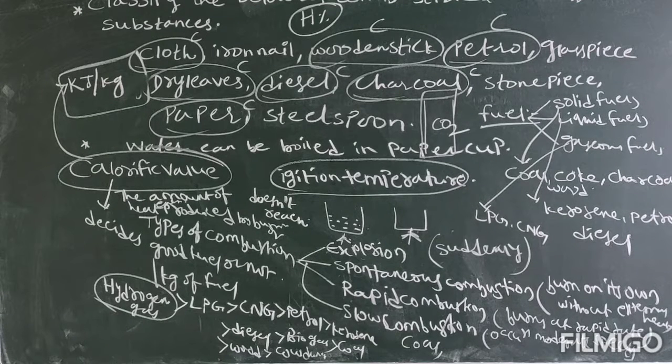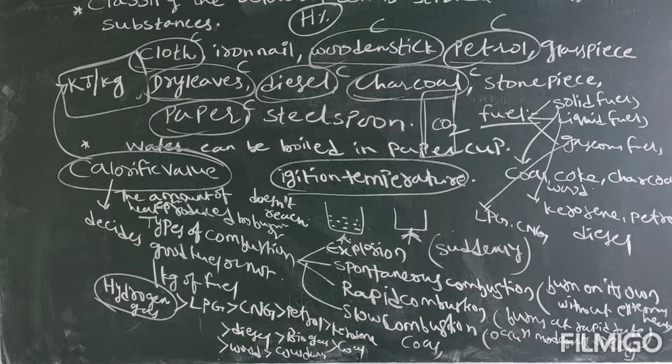And generally carbon dioxide is also used as a fire extinguisher. Soda acid fire extinguishers, foam type extinguishers and dry powder fire extinguishers are also there.